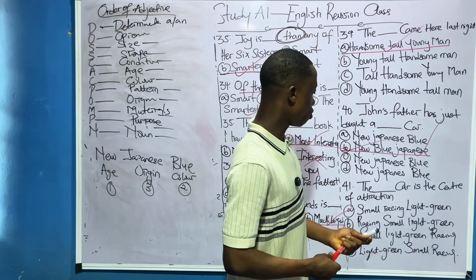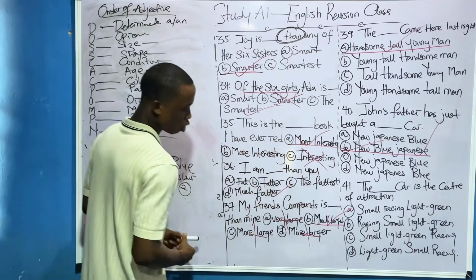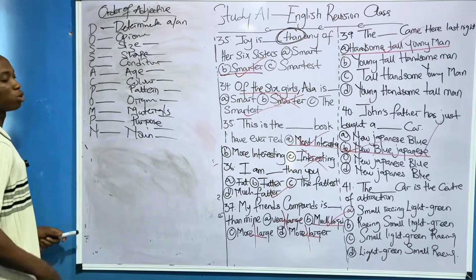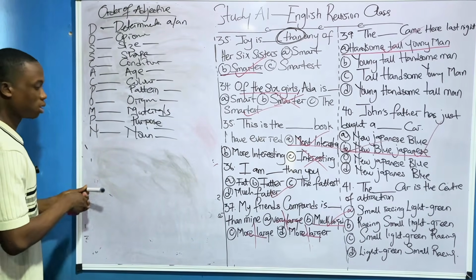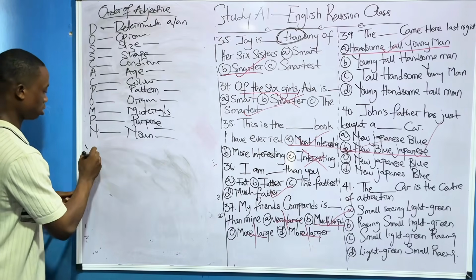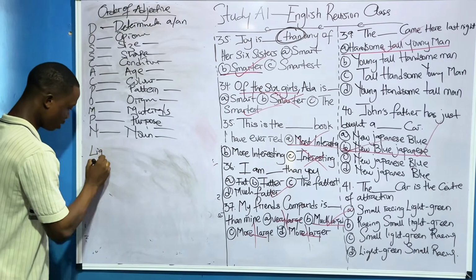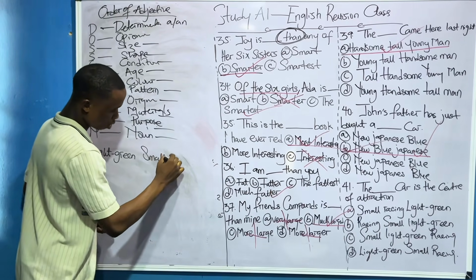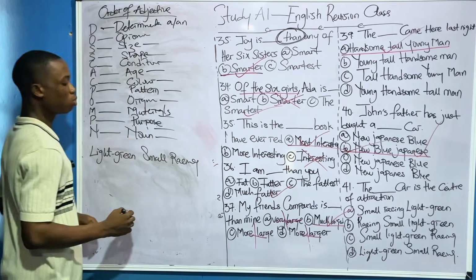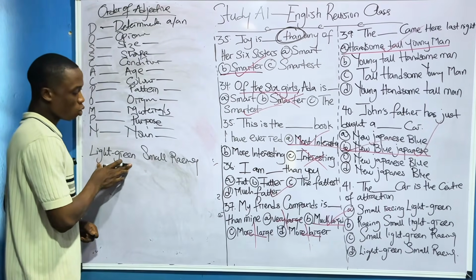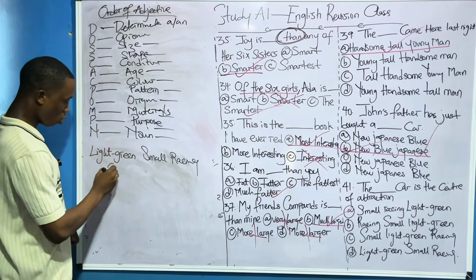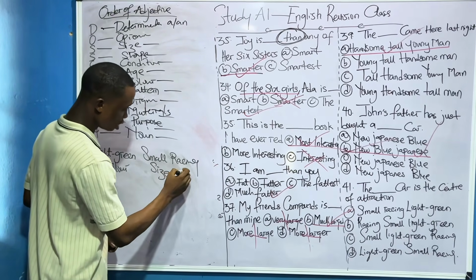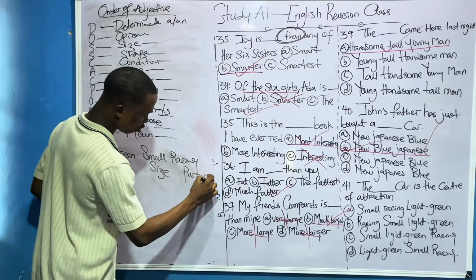Okay, let's pick one. Let's pick option D. We just pick any one option and use it to get the correct format. Let's say, okay, light green, small, racing. Option D. Light green is together, light green is the color. Let me just write it down. Small is the size. Then racing is the purpose, for racing.